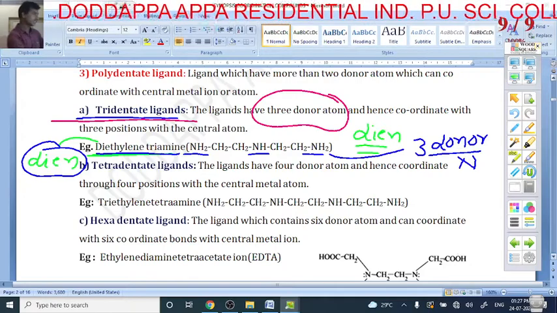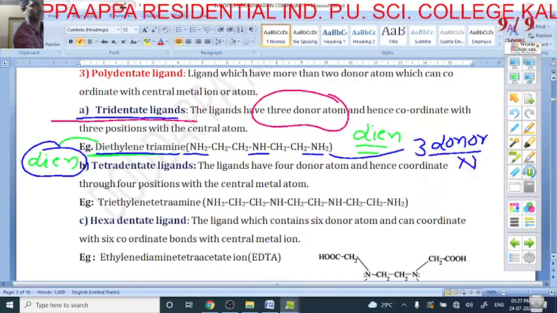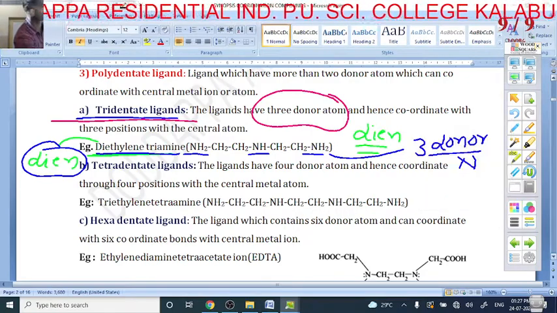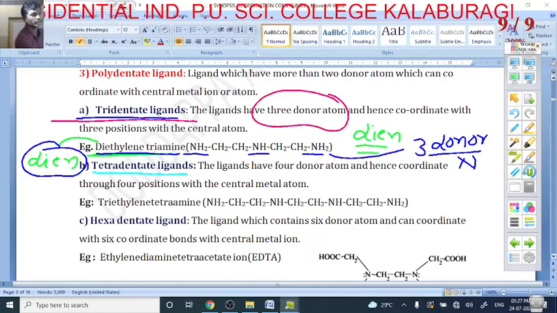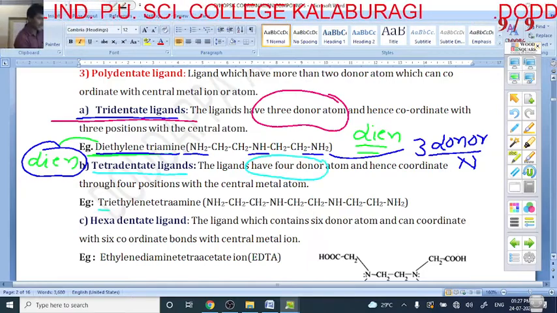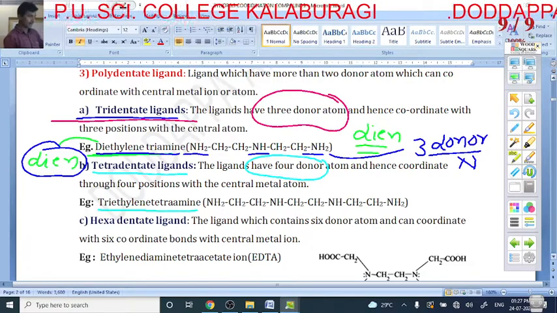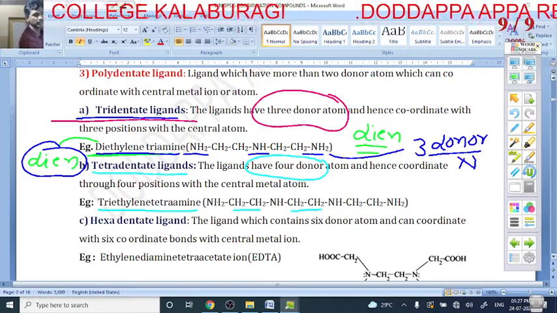And the next is what here? The next I can discuss, my dear students. The next concept is the tetradentate ligand. The tetradentate ligand has how many donor atoms? It has 4 donor atoms. Now it is called what? Triethylene tetramine. Triethylene: how many ethylenes are there? 1 ethylene, 2 ethylene, 3 ethylene.